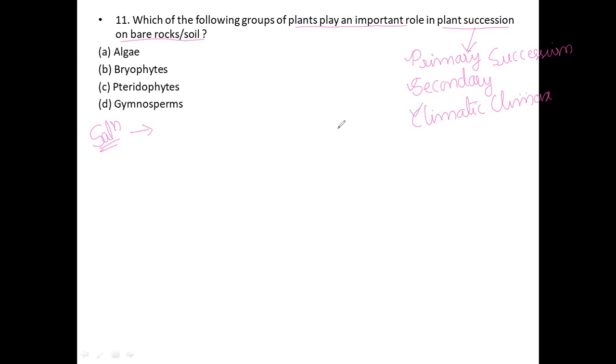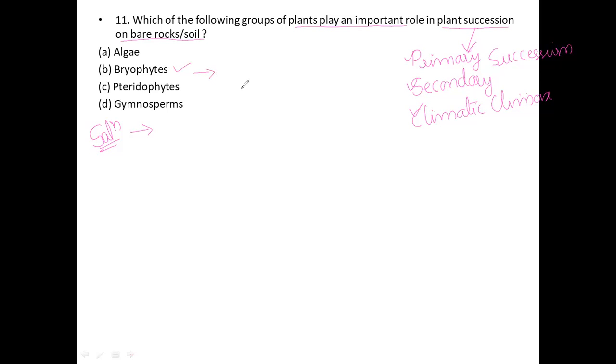Here they are asking which group will play a very important role during plant succession on the bare rock, among the four groups: algae, bryophytes, pteridophytes, and gymnosperms. Usually the bryophytes will play a very important role.